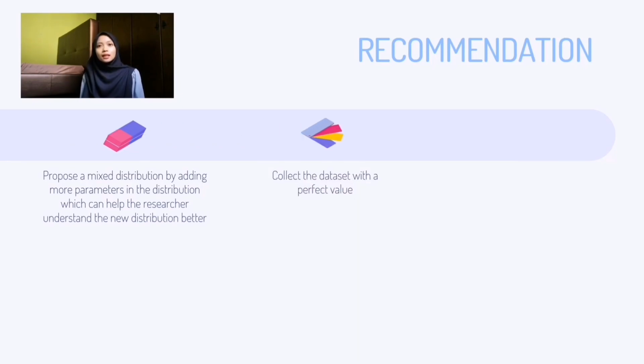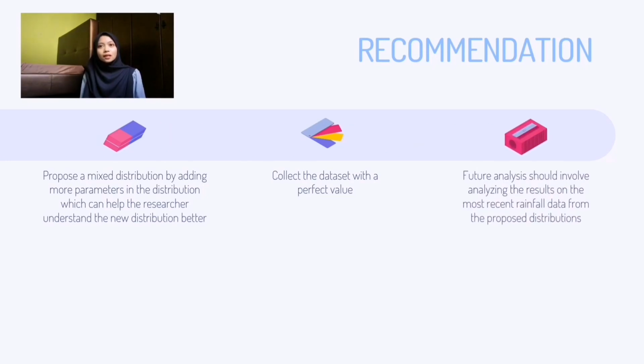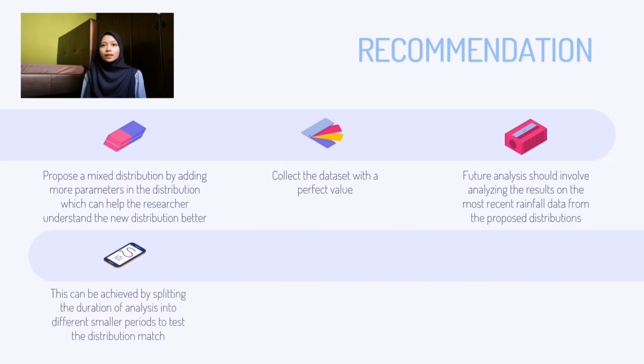Secondly, collect a dataset with perfect values, such as no missing value problems. Next, future analysis should involve analyzing the most recent rainfall data for the purpose of distribution. This can be achieved by splitting the duration of analysis into different smaller periods to test the distribution match. It is better to get daily rainfall amounts if possible.